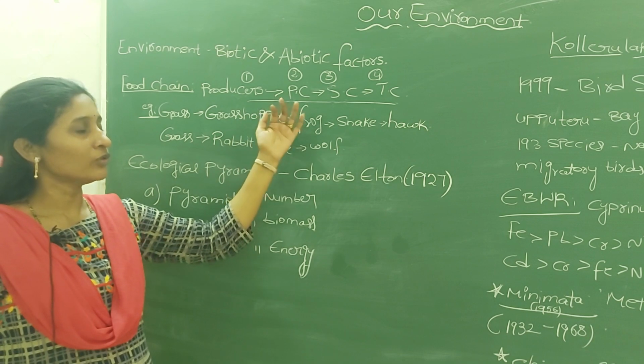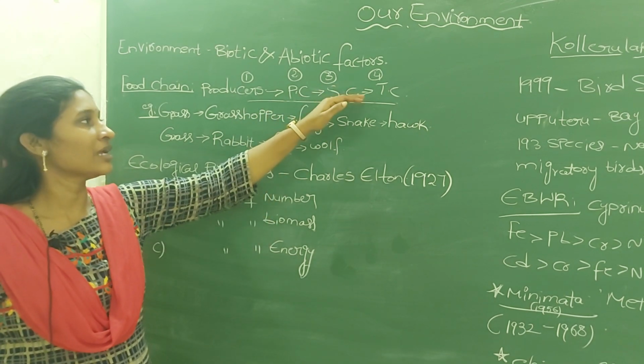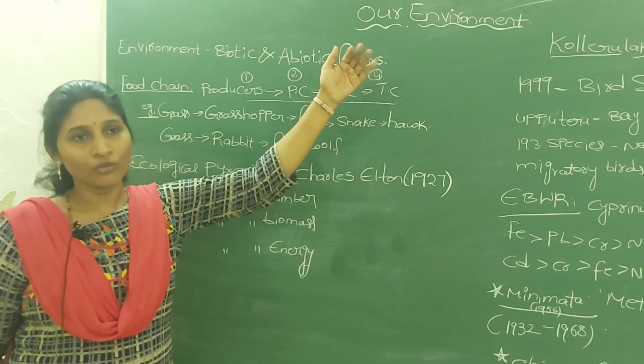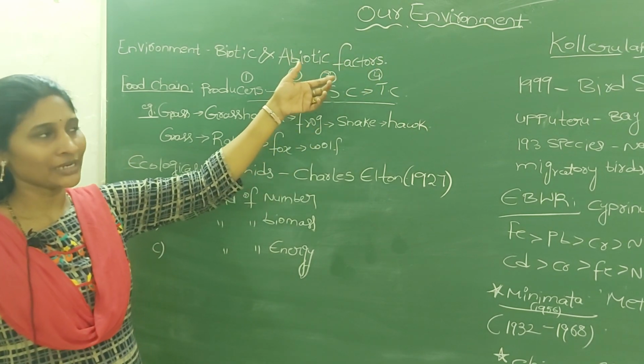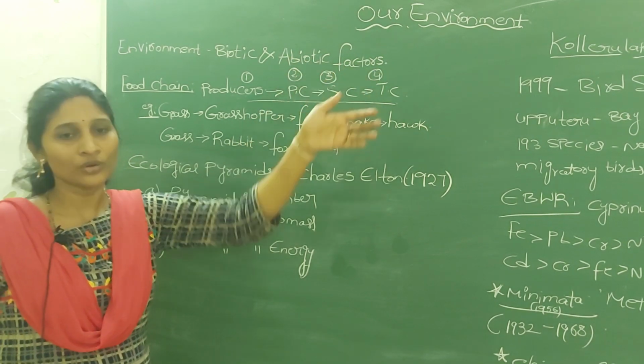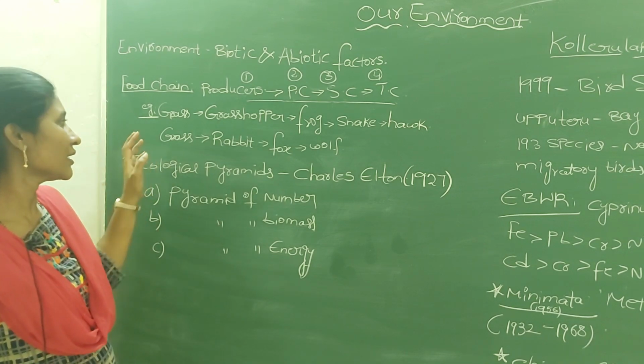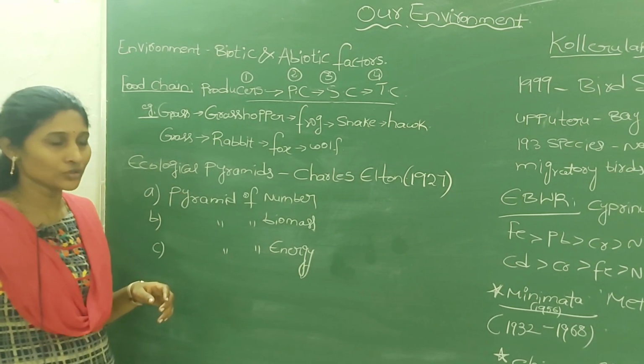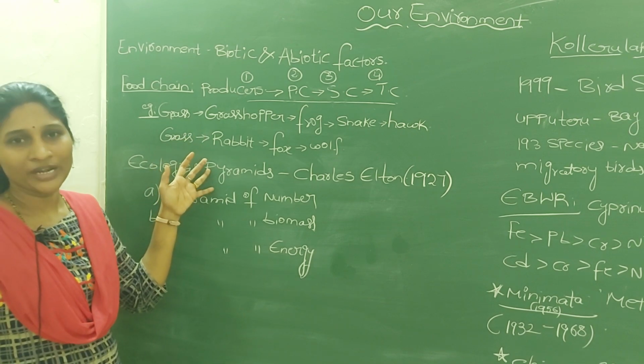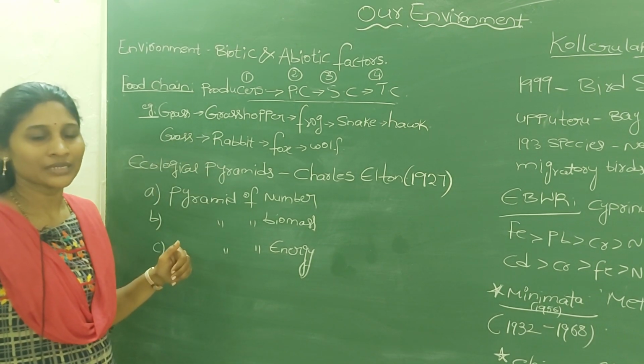Basically, a food chain in most cases does not exceed the 4th level. In some very rare cases, it may include a 5th level. Here we can see 2 examples of food chains. These are very common examples given in your textbook.